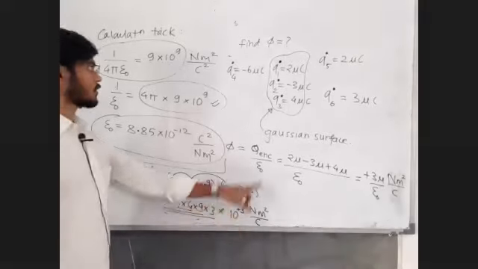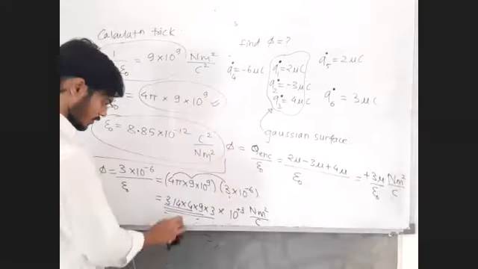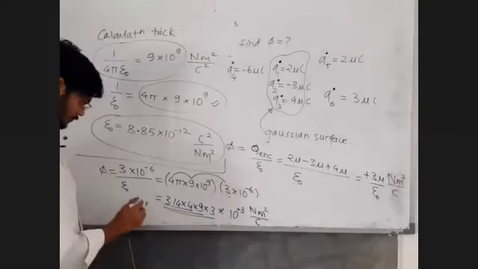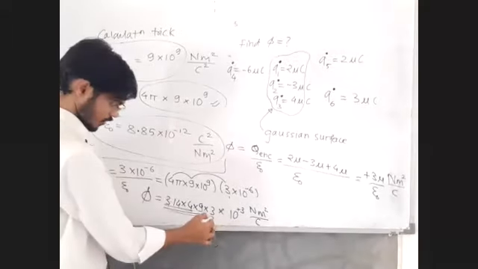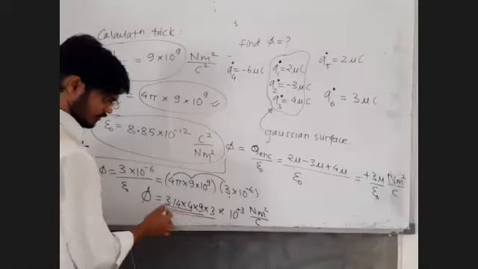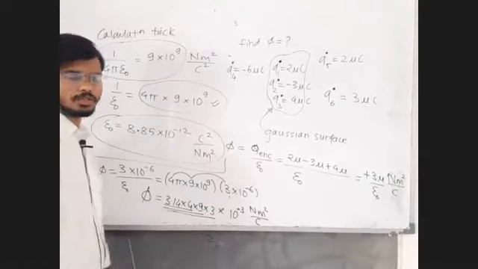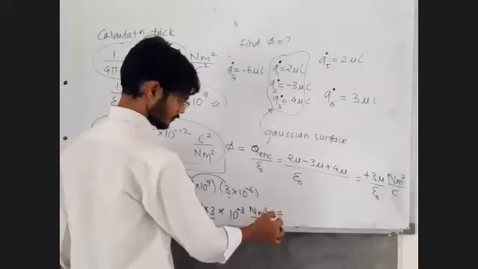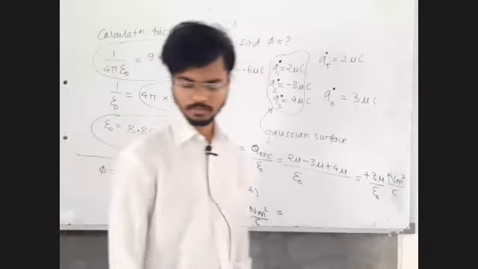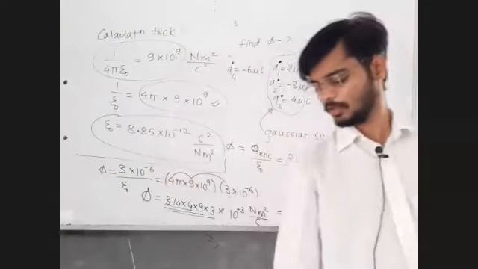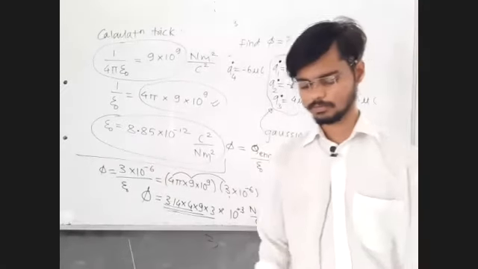Tell me what is the answer. This 10 raised to 3, I know. I just want this answer, with 1 or 2 digit accuracy. Do the calculation on your own. Don't be dependent on me for calculation.